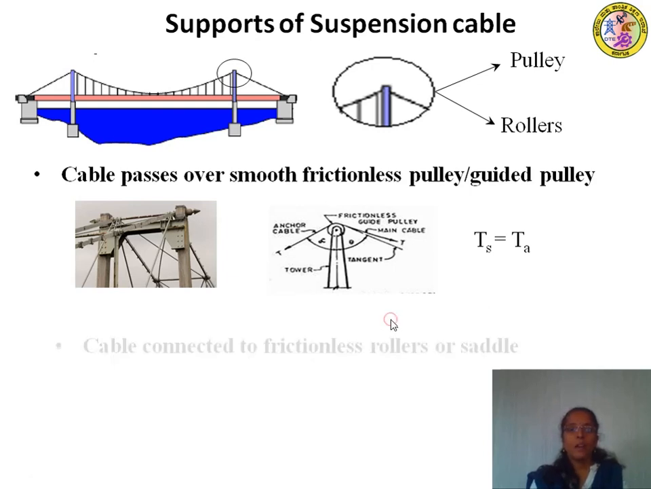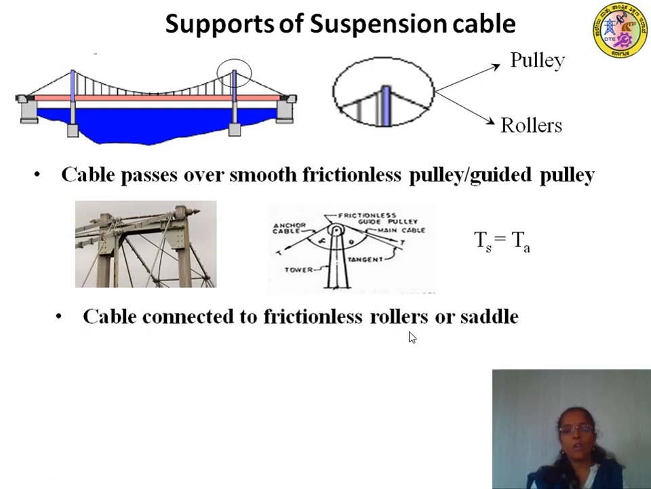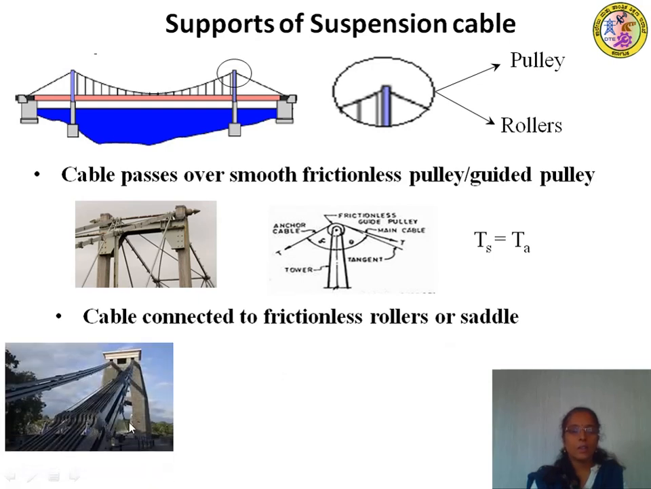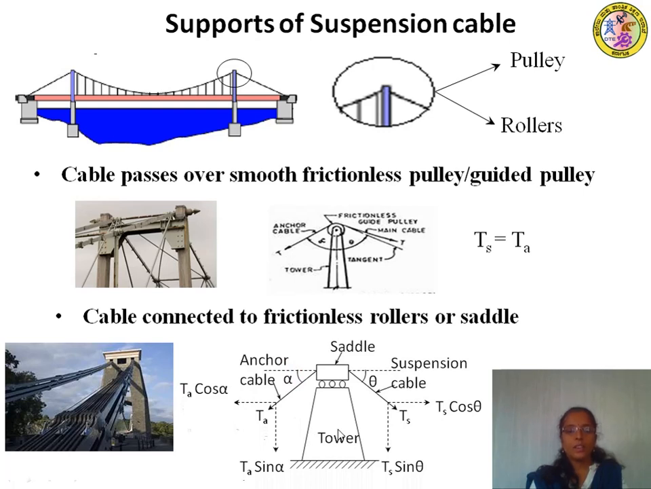Next, we have the cable connected to frictionless rollers, or saddle mounted on the rollers. If you want to take a look at the real scenario of how this saddle mounted on rollers is connected, this is an example. If you idealize it, this is the tower where the rollers are provided over which the saddle is mounted. Let us assume this as the suspension cable and this as the anchor cable.